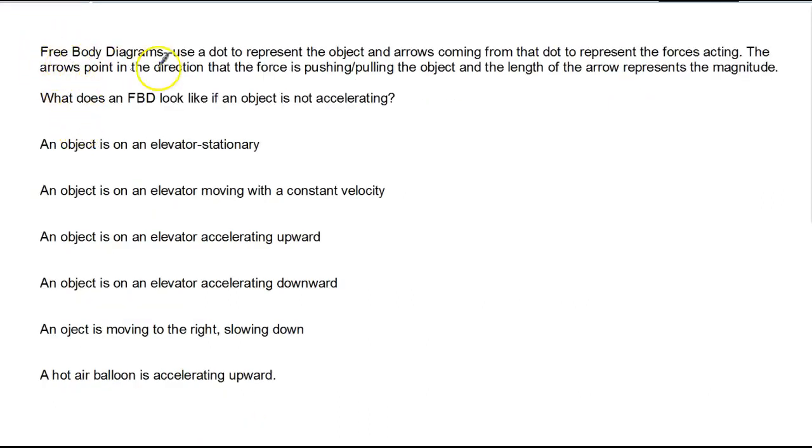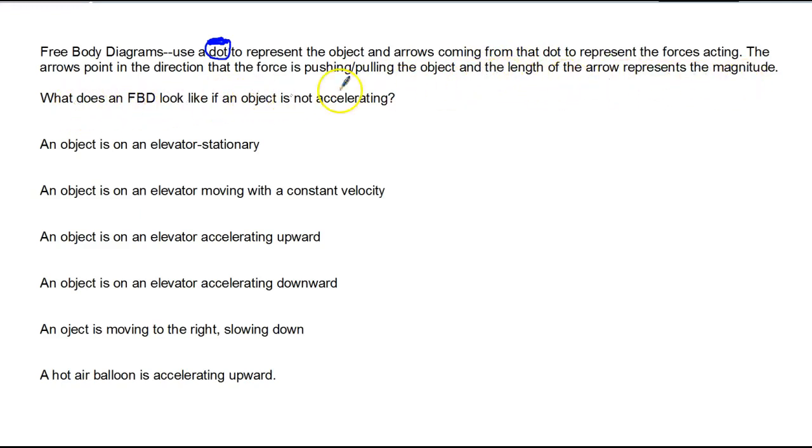Okay, free body diagrams. Use a dot. I use squares, but your textbook, the text for this course, and the answer expected on tests and quizzes is that we use a dot to represent the object. And the arrows come from that dot representing the forces acting, and they're in the direction that the force would be pushing or pulling the object. And the length of the arrow represents the magnitude.